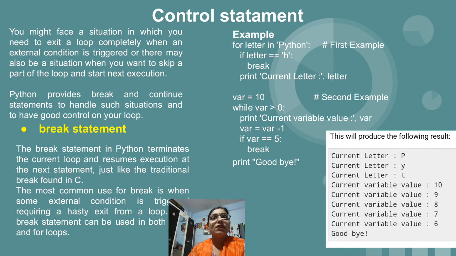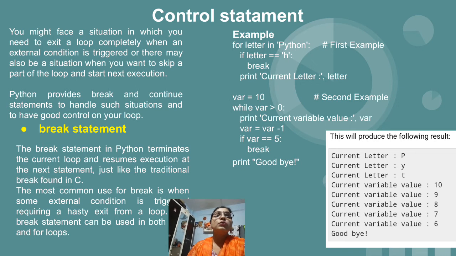The first control statement is the break statement. The break statement in Python terminates the current loop and resumes the execution at the next statement, just like the traditional break found in C. As we know, once the condition is true, the interpreter will send us outside of that particular loop. So when we want to terminate at a specific condition, for that purpose we make use of the break statement.